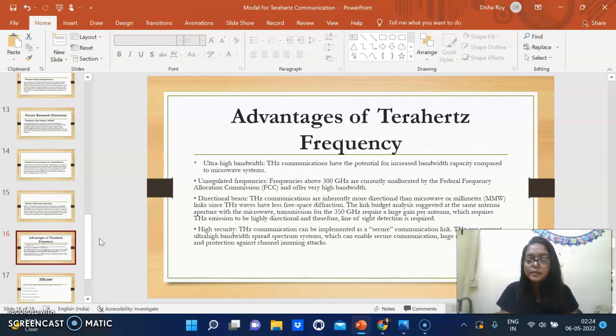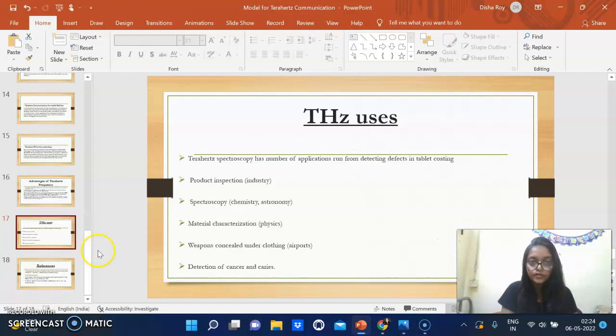Terahertz communication can be implemented as a secure communication link. So terahertz can support ultra high bandwidth spectrum systems, which can enable secure communication, large capacity networks, and protection against channel jamming attacks.